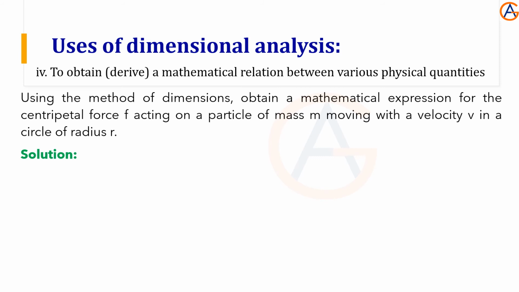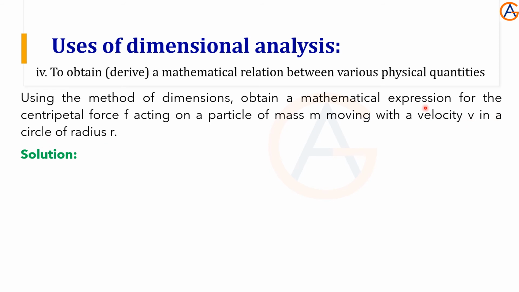Now we are moving towards the fourth use, that is to obtain or derive a mathematical relation between various physical quantities. This is the problem given. Using the method of dimensions, obtain a mathematical expression for the centripetal force F acting on a particle of mass m moving with a velocity v in a circle of radius r.